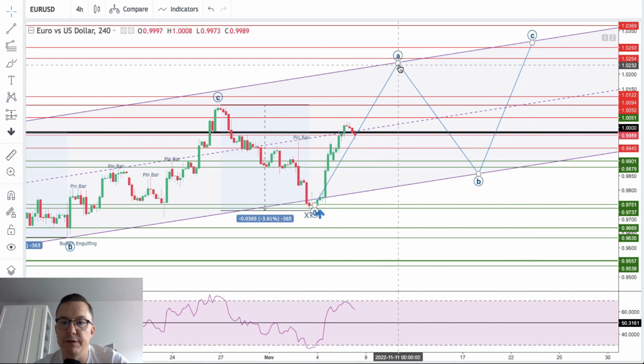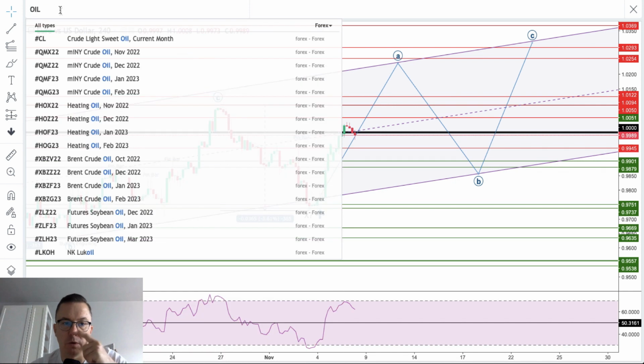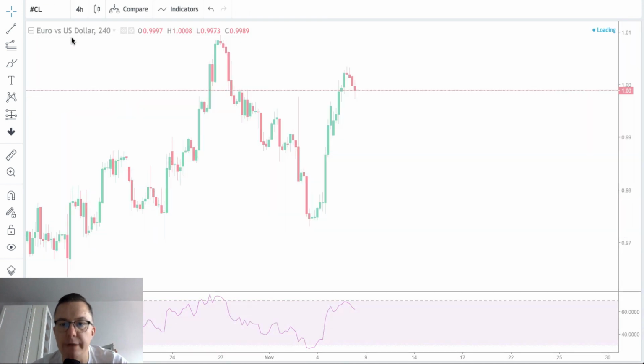This is how it might look for the next couple of days. I mean, it might be even the end of the week. So that's the euro to the dollar. Let's find out something different. Let's find out what is going on with the crude oil.